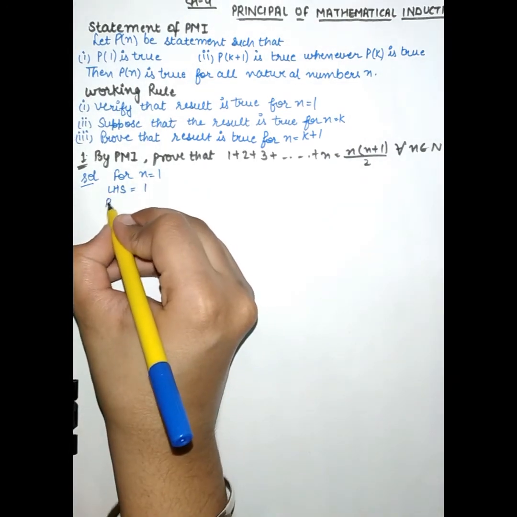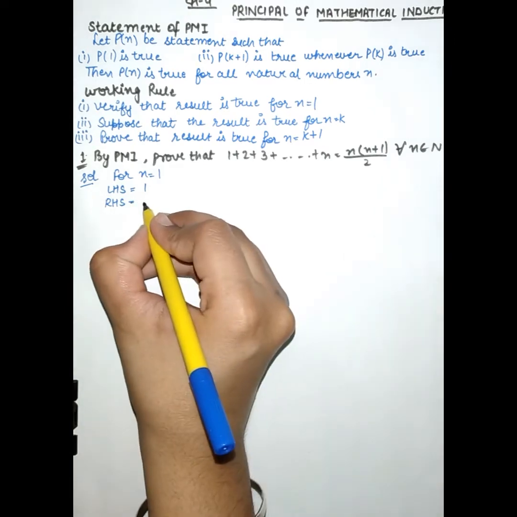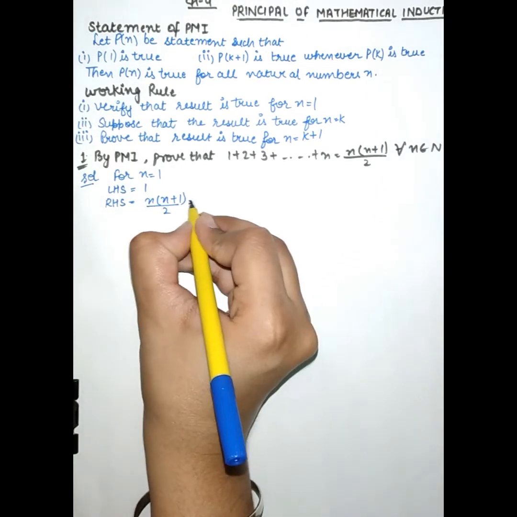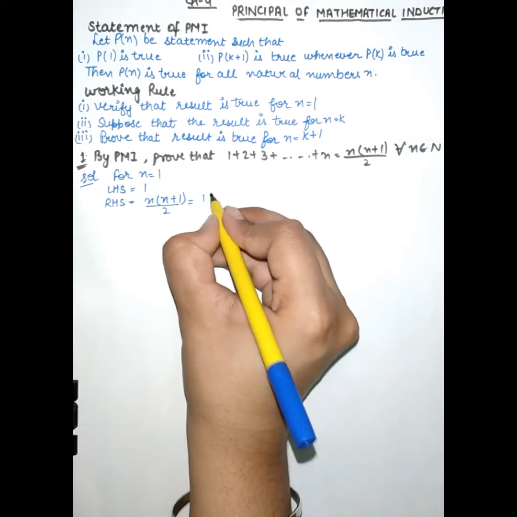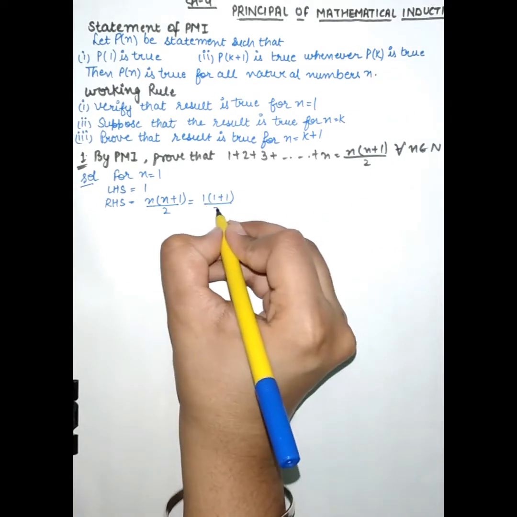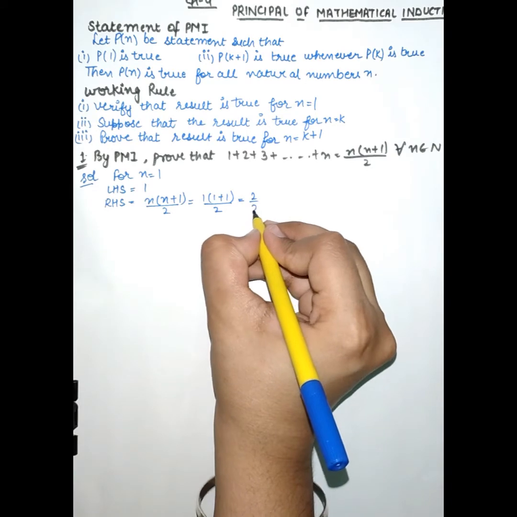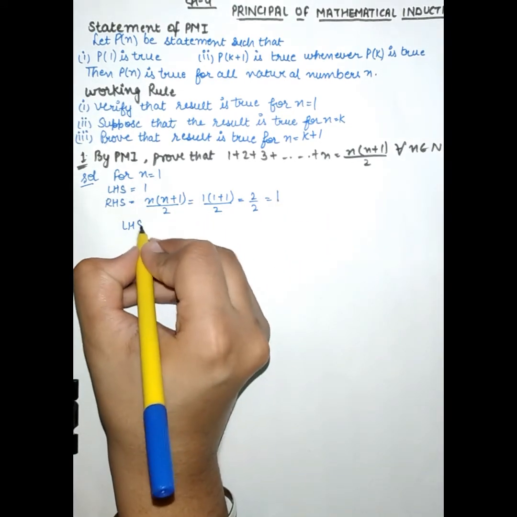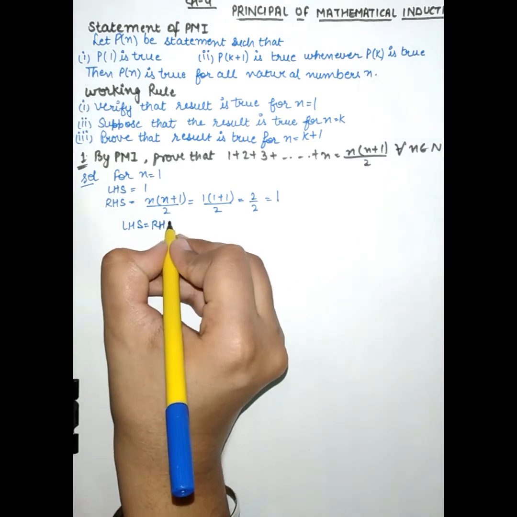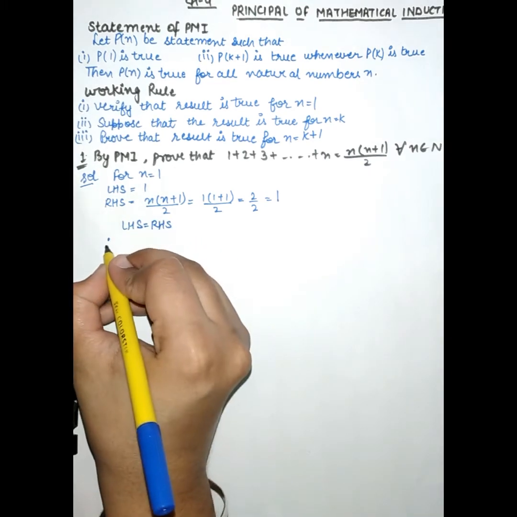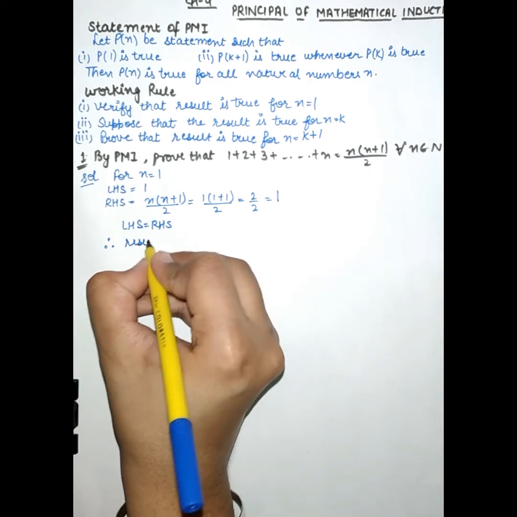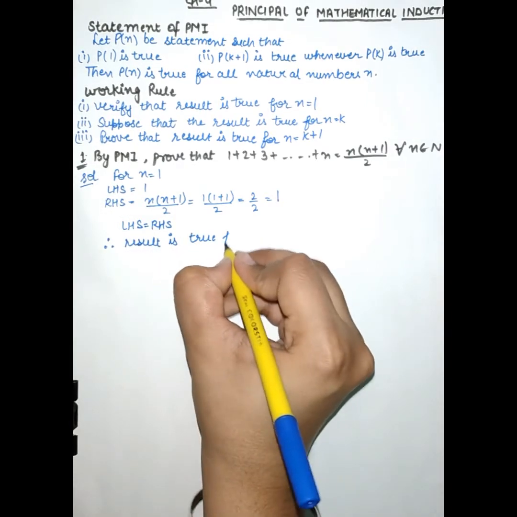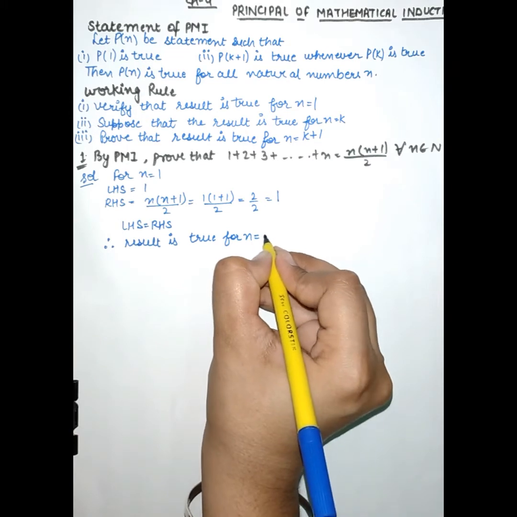Then for the right hand side, n into n plus 1 upon 2, put n is equal to 1, then it will become 1 into 1 plus 1 upon 2, then 2 upon 2, which becomes 1. So left hand side is equal to right hand side. Therefore result is true for n is equal to 1.